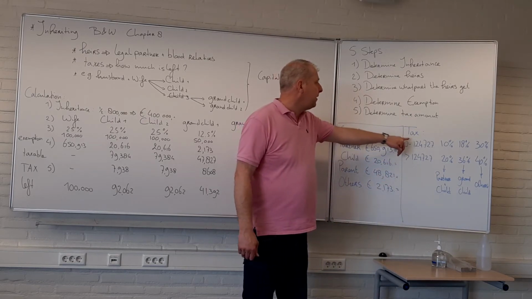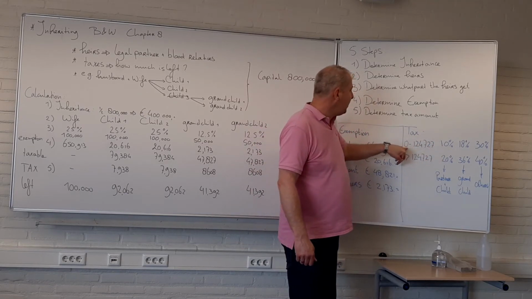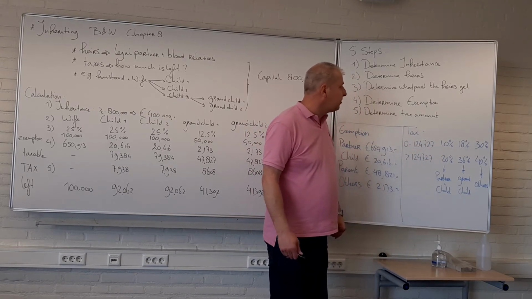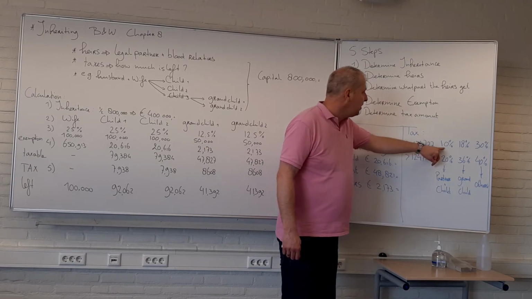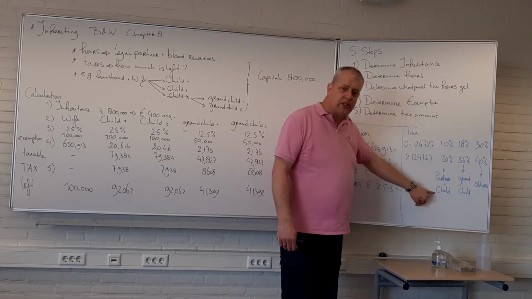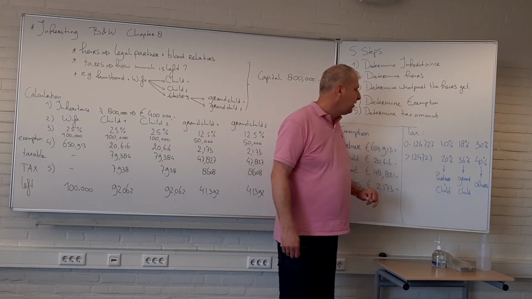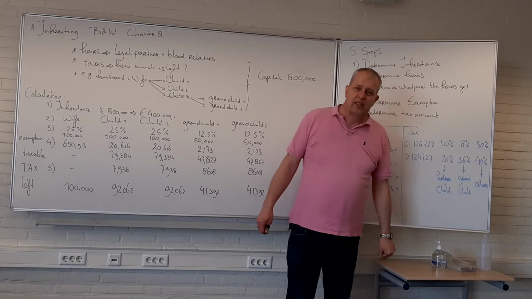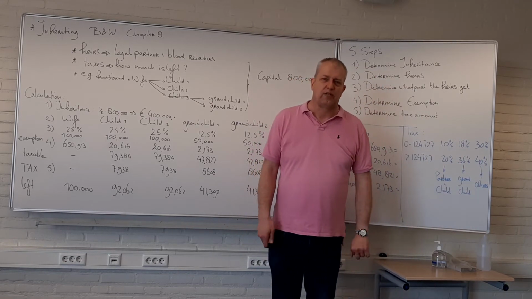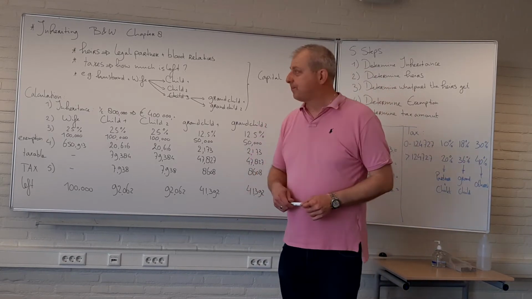Then, how much tax do you have to pay? What taxes do you have to pay? What percentages? So the first 124,727. If you are a parent or a child, only 10%. If you're a grandchild, 18, and others, 30%, and so on. So, let's go to the example.